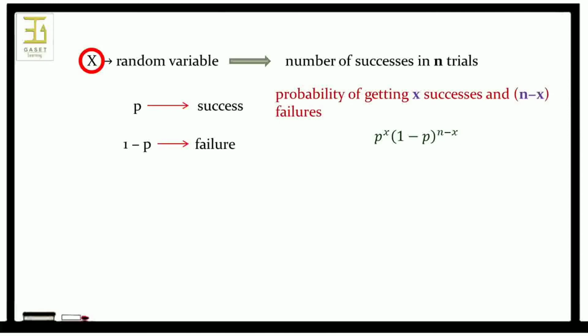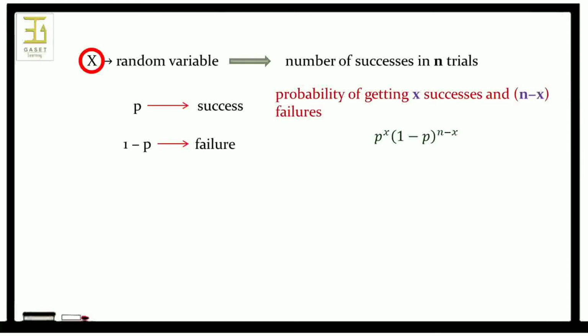Clearly, in this product of p's and 1 minus p's, there is one factor p for each success and one factor 1 minus p for each failure. The x factors p and n minus x factors 1 minus p are all multiplied together by virtue of the generalized multiplication rule for more than 2 independent events.